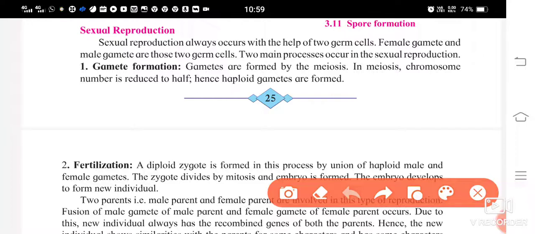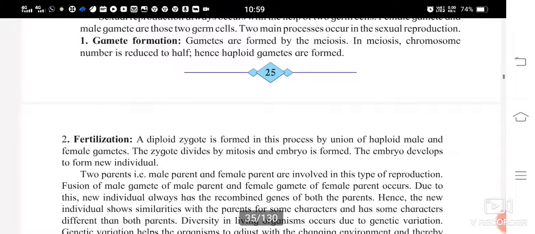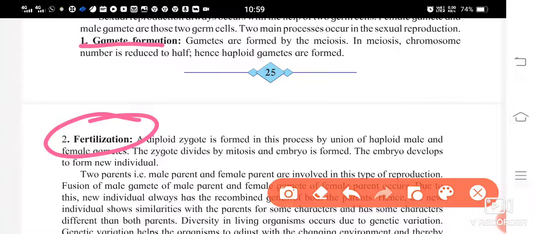Which are the two germ cells? The female gamete and the male gamete. Gamete means the germ cells. Two main processes take place in sexual reproduction. Which are the two main processes? One is gamete formation. The second one is fertilization.